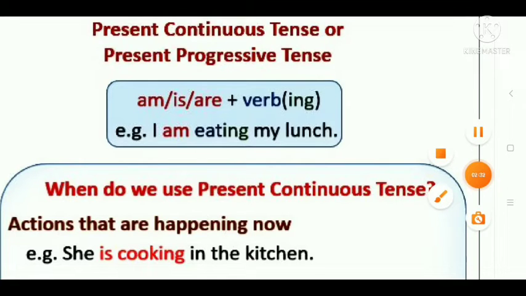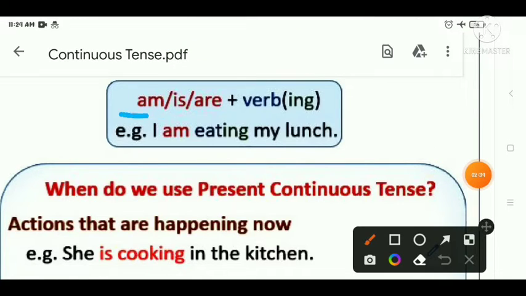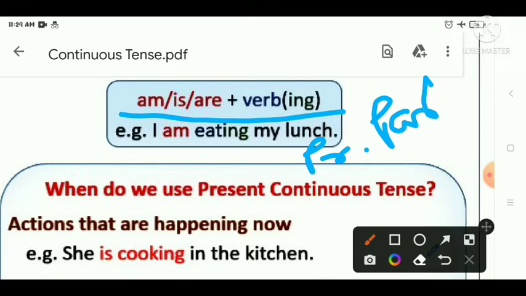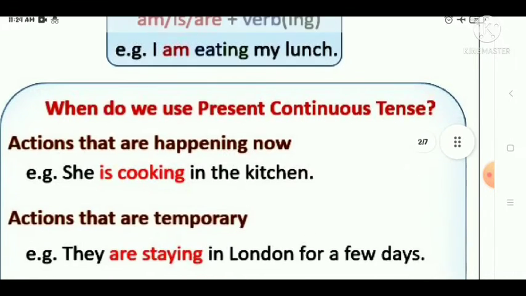As you can see, the sentence construction given here is is, are, am plus verb ing. Verb ing is also known as the present participle form of the verb, right? So, it's very simple for you.